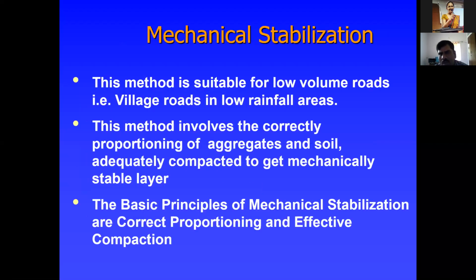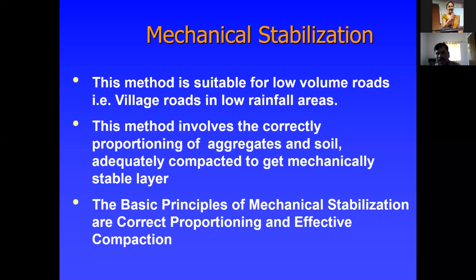This method is suitable for low volume roads, especially village roads in low rainfall areas. This method involves correctly proportioning the aggregate and soil and adequately compacting them to get a mechanically stable layer. The very important basic principles of mechanical stabilization are correct proportioning and effective compaction. Whatever materials are to be used, we have to go with the correct proportions.